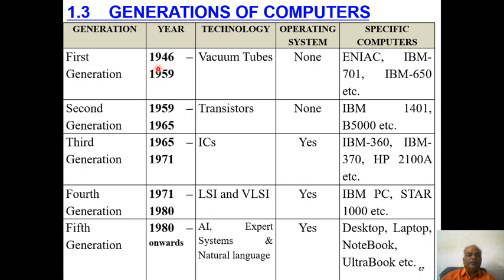First generation is between 1946 to 59, vacuum tubes. Second generation, 1959 to 65, transistors. 1965 to 71, third generation, ICs. Fourth generation, 1971 to 1980, LSI and VLSI technology. In fifth generation, 1980 to present, the technology is artificial intelligence, expert systems, and natural language.